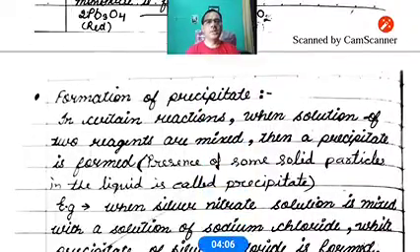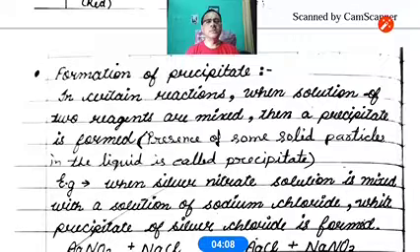Now the third characteristic of a chemical reaction, that is formation of precipitate. What is the meaning of precipitate? Precipitate means the presence of some solid particles in the liquid. Definition, you see: in certain reactions when the solutions of two reagents are mixed, then a precipitate is formed. In the bracket is written, presence of some solid particles in the liquid is called precipitate.